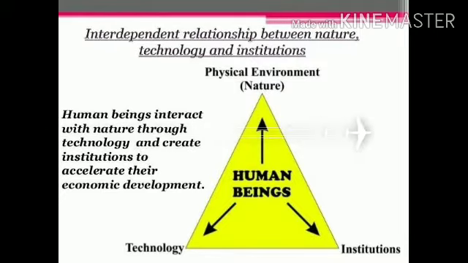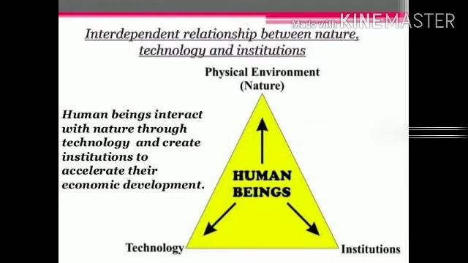So how do you get water? For example, when you're traveling, you cannot go and fetch water from a pond or from the tap. So you carry a water bottle all along the way. That water bottle has all angles of this physical environment. The water has been taken from nature. Next, technology: it has been packed. And institution: it has been sold. So all three things are interdependent for satisfying your need.